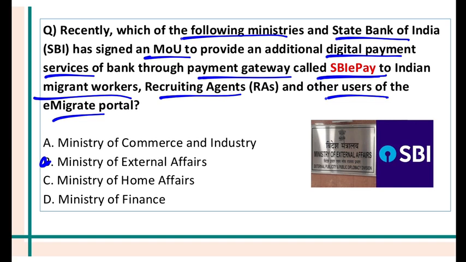The eMigrate portal was launched in 2014. It is used by the Indian workers who are going to other countries, who are emigrating. So emigration checks and all are done on this portal. And if they have to pay any money on the portal, like emigration fees, then SBI ePay can be used.